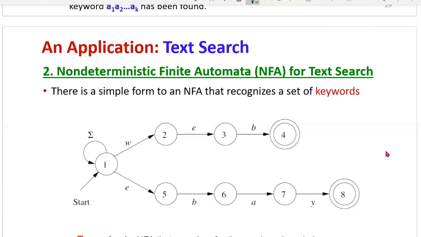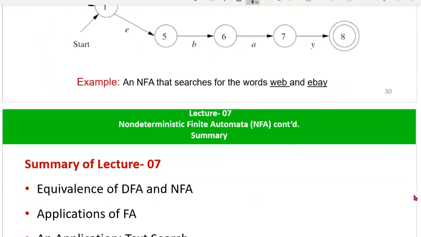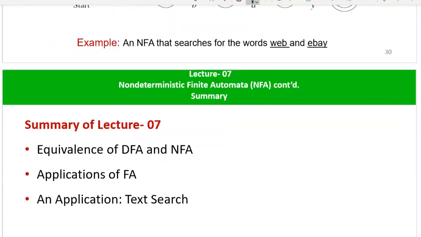So that's all about applications of finite automata, general applications, followed by text search using non-deterministic finite automata. So how text search can be done. Now we will stop here.